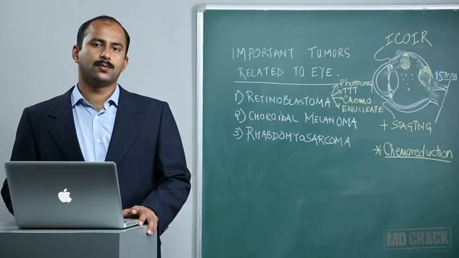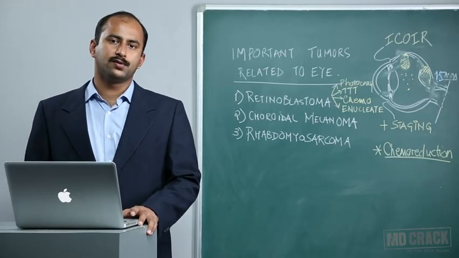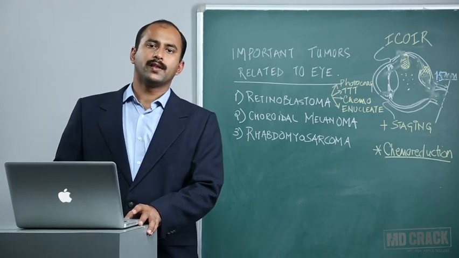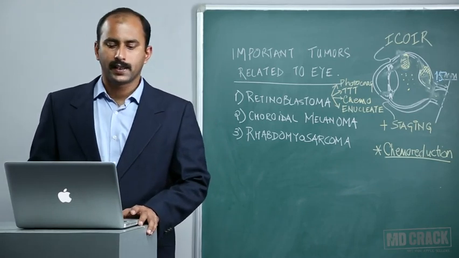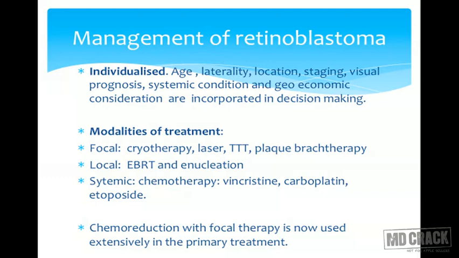Management of retinoblastoma is no longer as simple as it used to be. With the advent of more and more vision sparing and globe sparing techniques, the treatment is highly individualized. Age, laterality, location, staging, visual prognosis, systemic condition, and geo-economic considerations are important and incorporated in decision making.